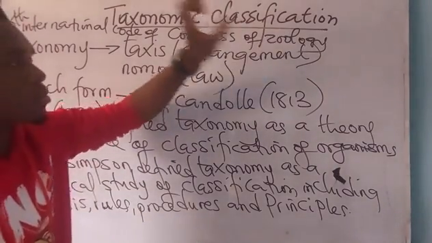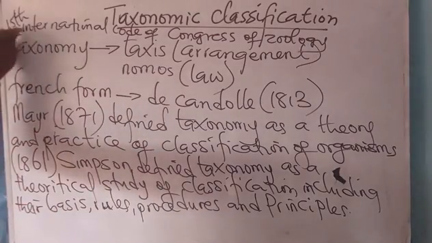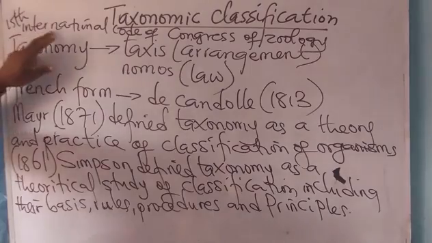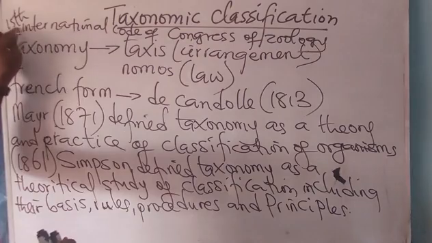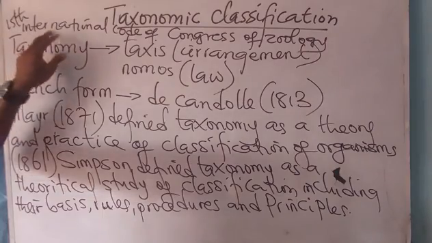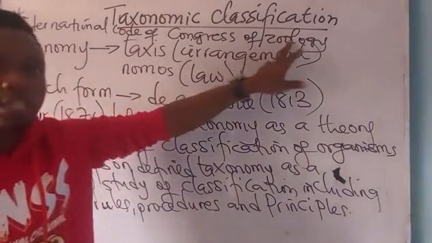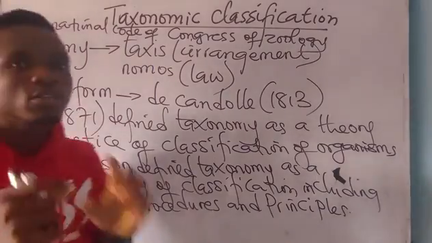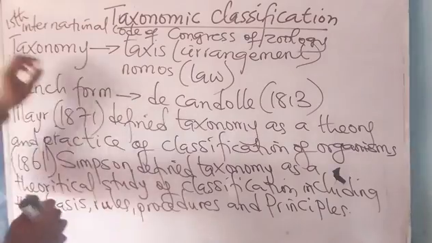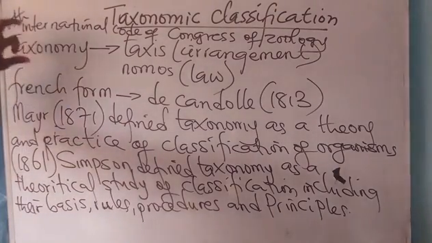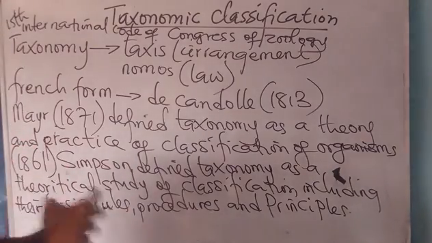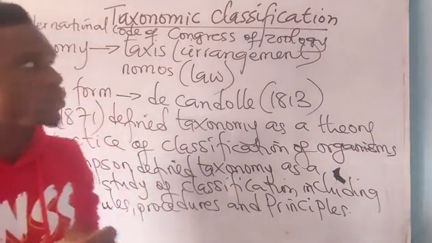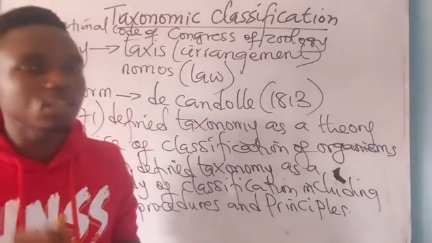So the principles with which organisms are classified are usually those of the 15th International Congress of Zoology. These principles must be obeyed and adhered to in order to classify living organisms.